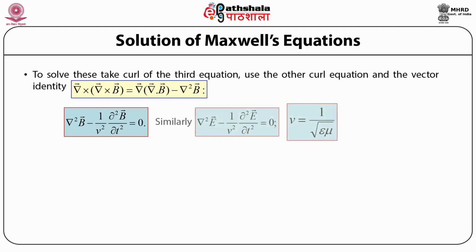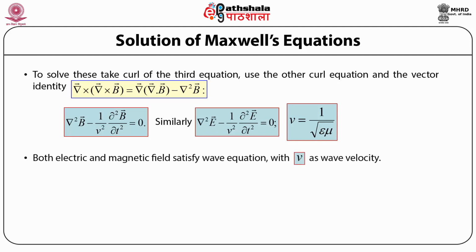Similarly, if we take the curl of the second equation and use the third equation along with the vector identity of the vector triple product involving the electric field vector E, and then do the same mathematical jugglery that we did above, we finally get the equation in terms of the electric field, given as the Laplacian operator acting on the electric field E minus 1 upon v square times the double partial derivative with respect to time of the electric field is equal to 0.